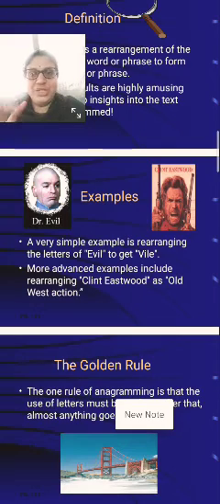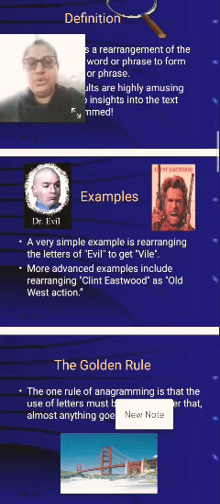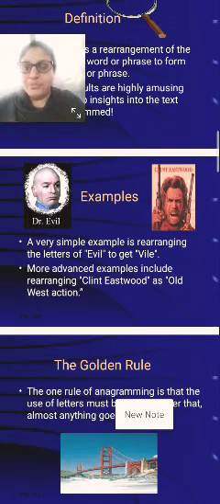Also note this point, compulsory: when you are rearranging a word into an anagram, the new word must also be a meaningful word, not a meaningless one. You don't have the right to write whatever it may be. You have to write a meaningful word.